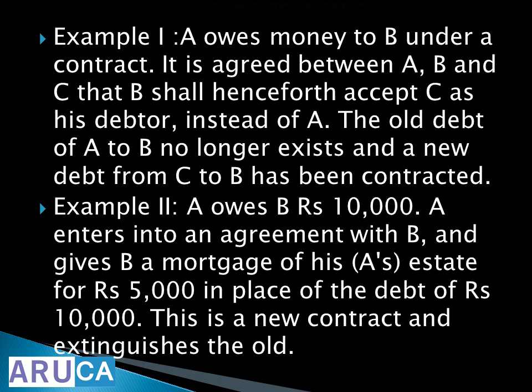Example 2. A owes rupees 10,000 to B. A is supposed to give B 10,000 rupees. A enters into contract with B and gives B a mortgage of his estate in place of the debt of 10,000. This is a new contract and extinguishes the old one. Earlier he was supposed to give money to B. Now he gives his property as a mortgage to B instead of 10,000 rupees. So the new contract is valid, the old contract is gone.